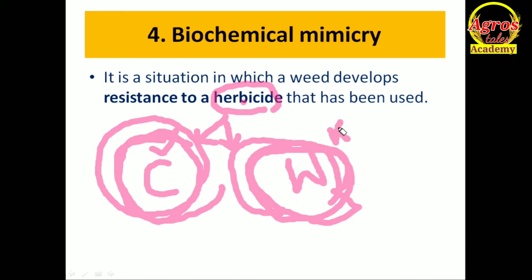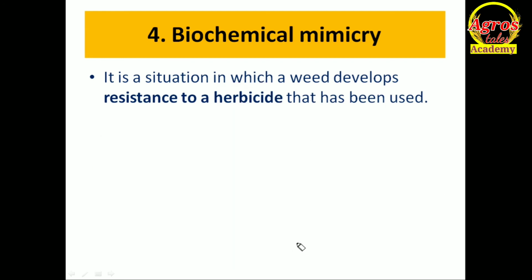Okay, but this is the normal condition. But in this condition nowadays, due to application of more amount of herbicide or a single type of herbicide again and again to the crop plant, our weeds are trying to develop resistance to a particular herbicide. When a herbicide or a group of herbicides of similar mode of action has been applied to the crop field, weeds develop the same biochemical pathway as the crop plant, so they can easily detoxify the herbicidal activity.